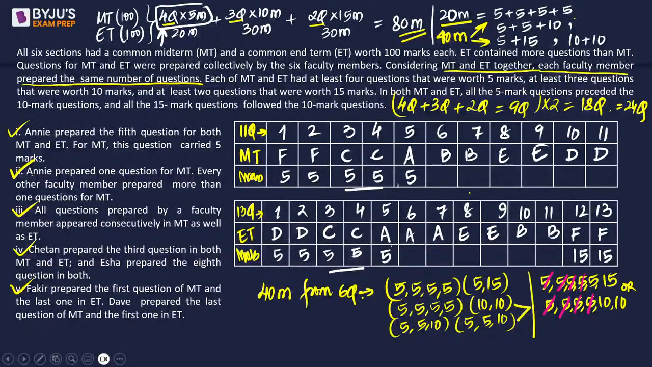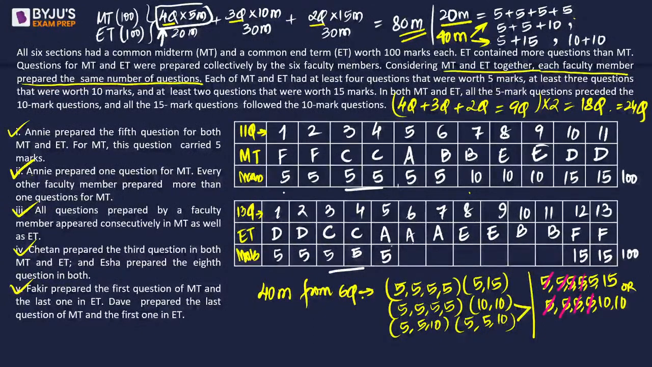Three questions that were worth 10 marks. See, we are supposed to put 3 tens and 2 15s. So, worst case, if I fill in that 3 tens and 2 15s are being filled, so what about the 6th? Can this be a 5? If I put a 5 here, okay, the total marks need to be 100 as well.